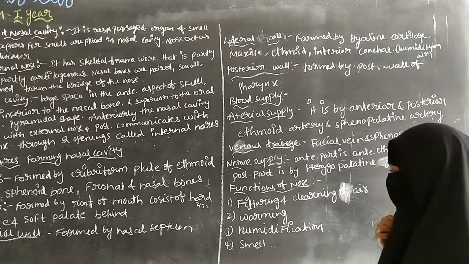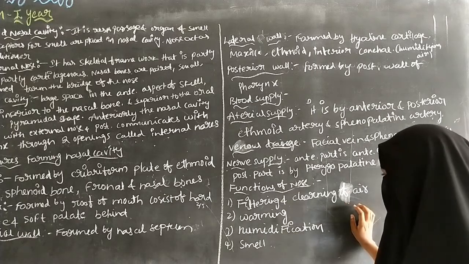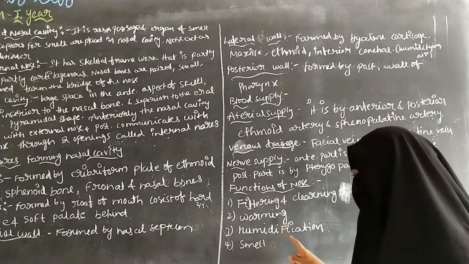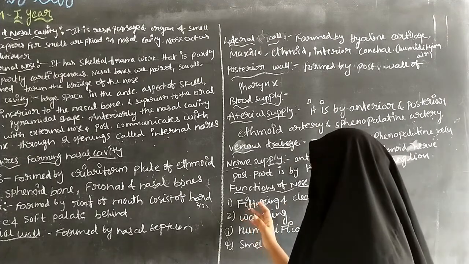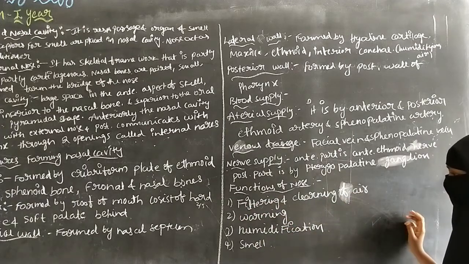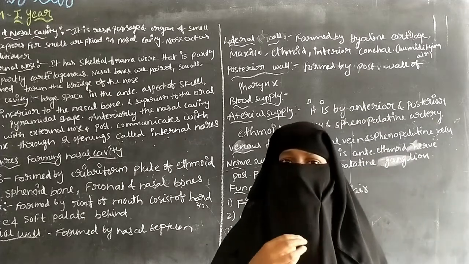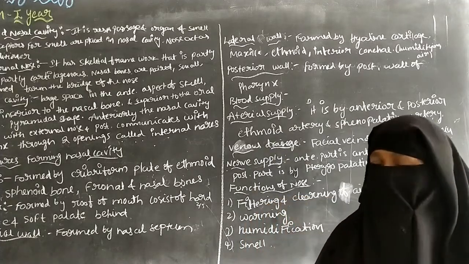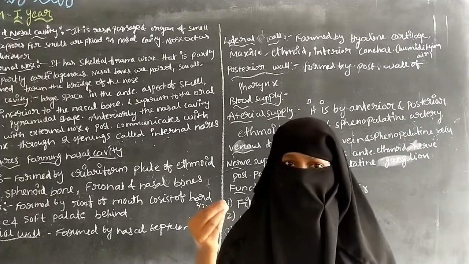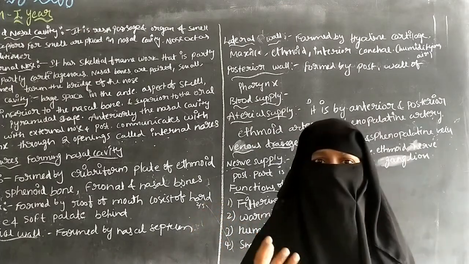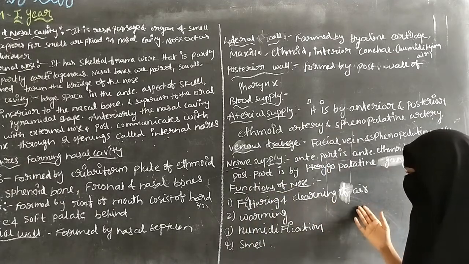The functions of nose include filtering and clearing of airway, and the next one is warming, and the next one humidification and the smell. The first one is filtering and clearing of airway. The nose consists of hair, so by this hair we can filter the air. By inhaling, the hair filters foreign materials or dust that can be inhaled by the nose. So there is filtering and clearing of airway.